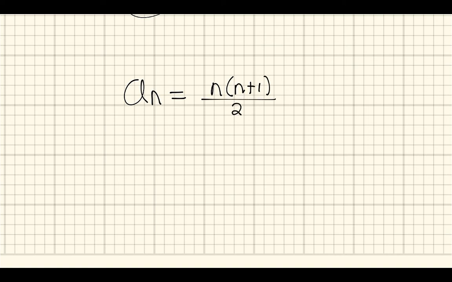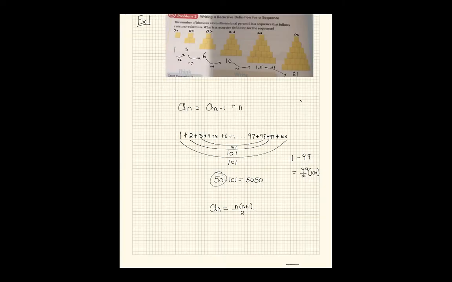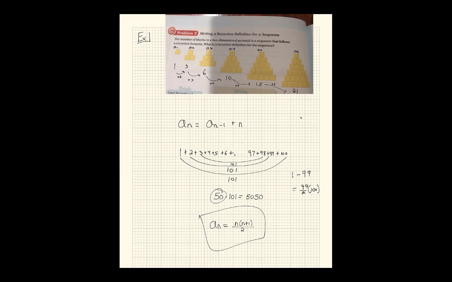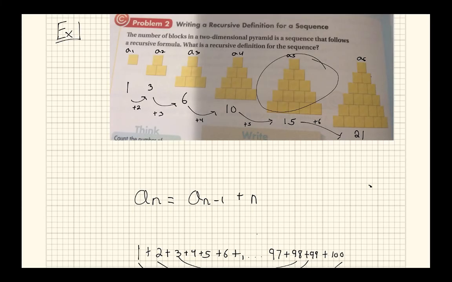It's the same formula, but you'll see it written like that. So that is my explicit formula for finding the number of blocks for any level of this pyramid.